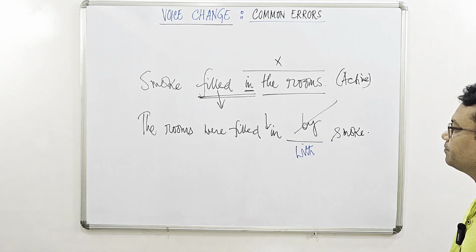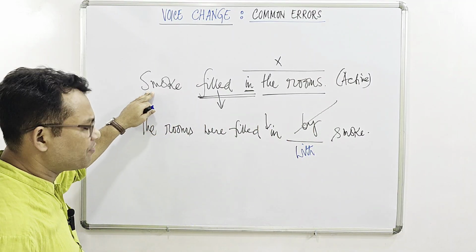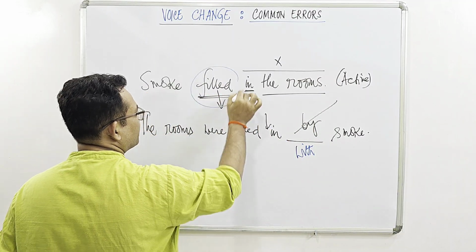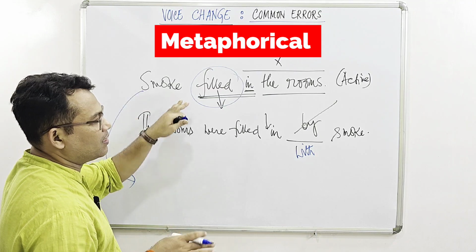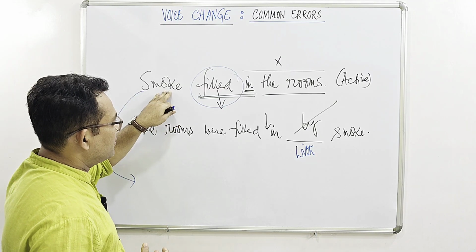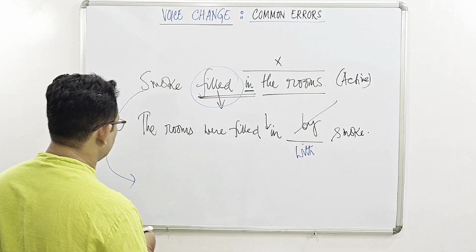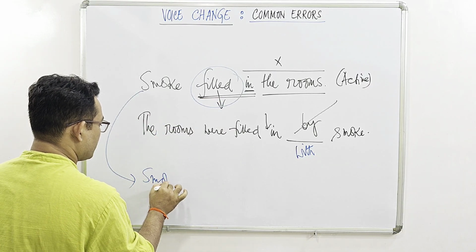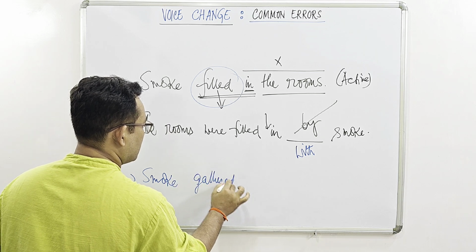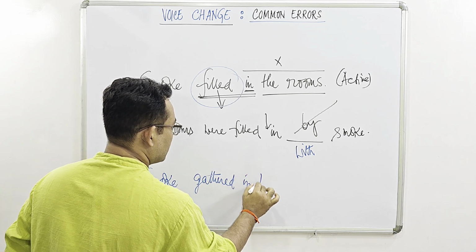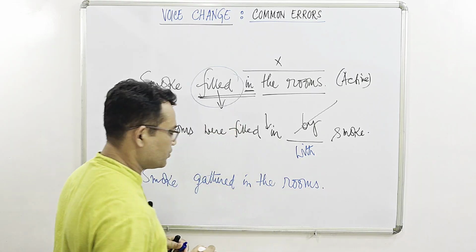with. Also remember that the given sentence, which is active, is heavily metaphorical because of the verb fill. So if we just express the meaning literally, the active version, the first one, can be rewritten as "Smoke gathered in the rooms."